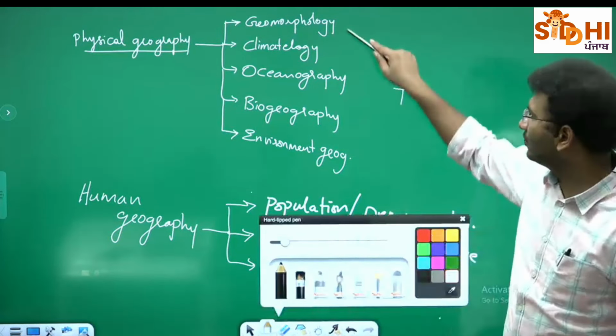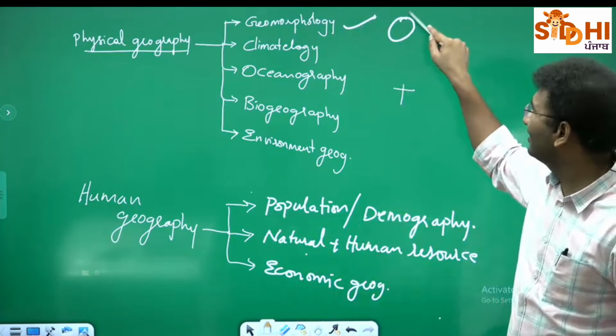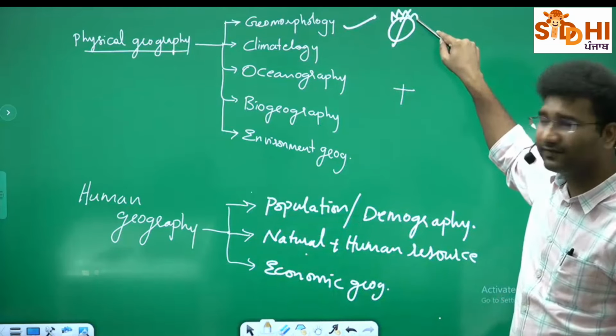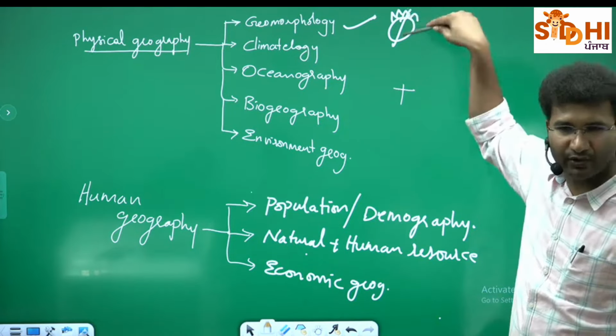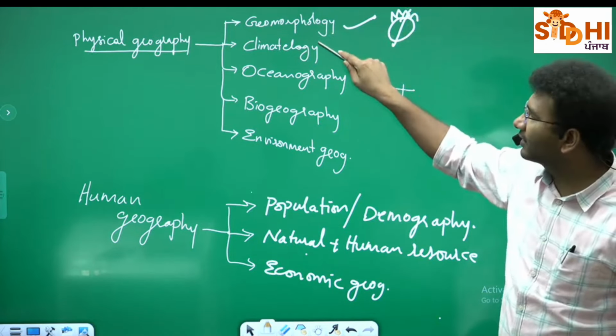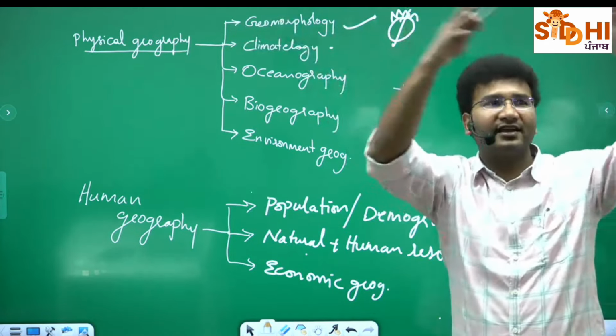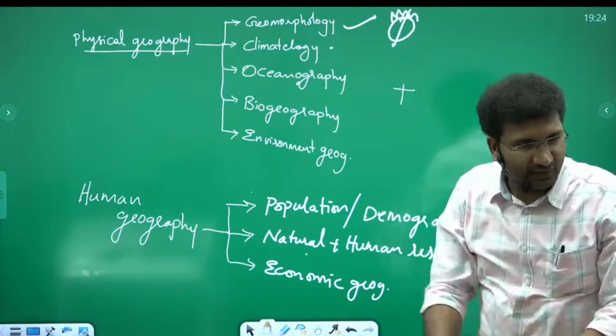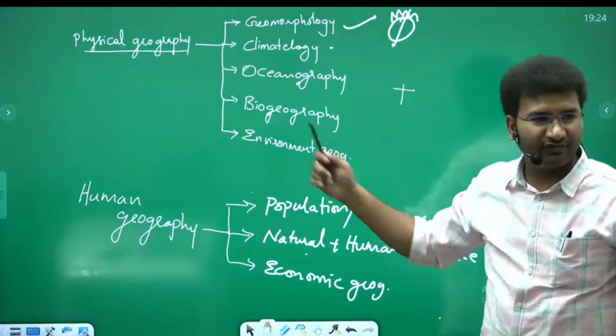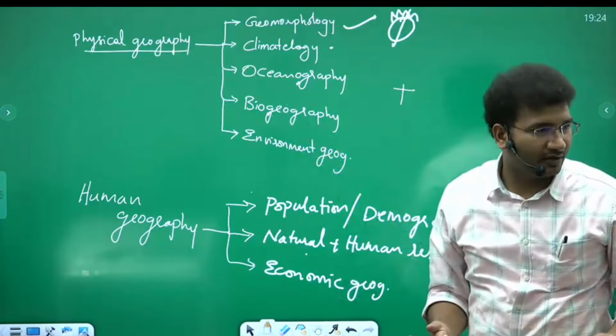Geomorphology, you got to know what the earth is, whatever is there on the surface of the earth, how did this form? For that reason, you have to go into the interior of the earth. In climatology, you learn everything that is there in the air. Okay? Oceanography, in the water. When it comes to biogeography, you study soil.